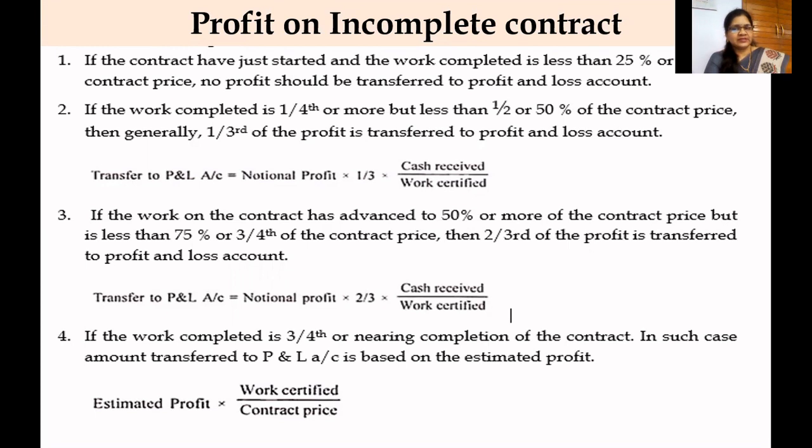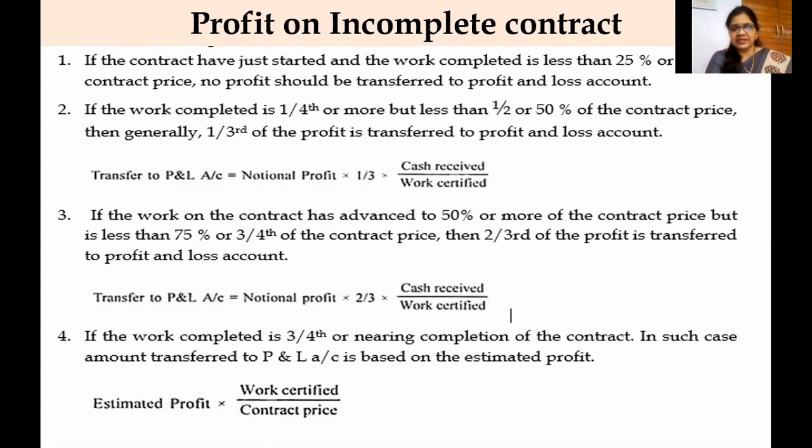For example, if the contract price is rupees 1 lakh and the work completed, that is, the work certified by the architect, is less than 1/4, that is, less than rupees 25,000, say 22,000 or 20,000, it indicates that it is less than 1/4 of the contract price.